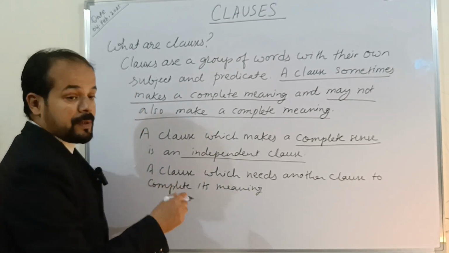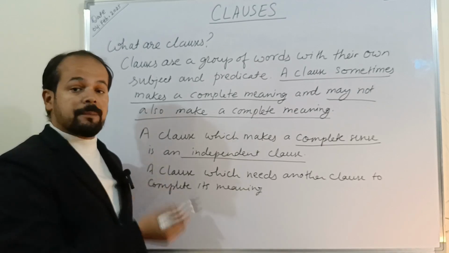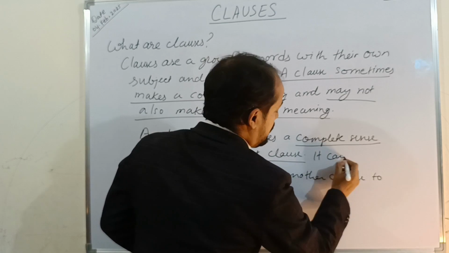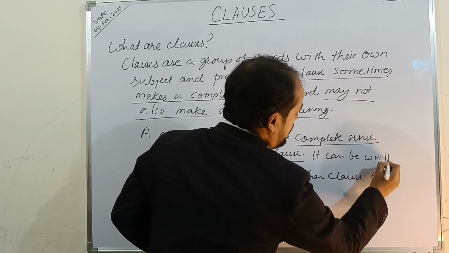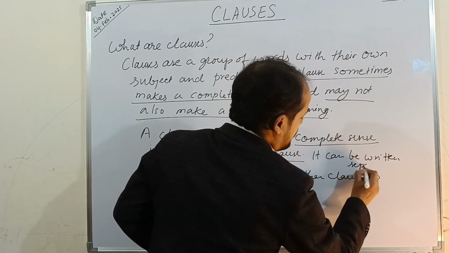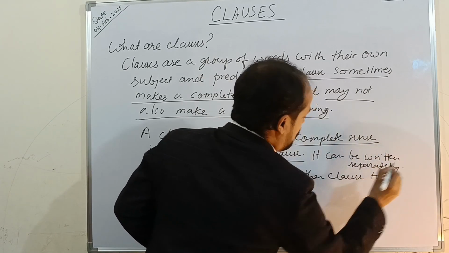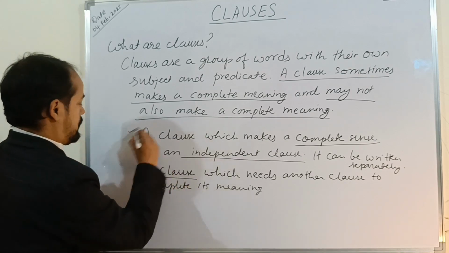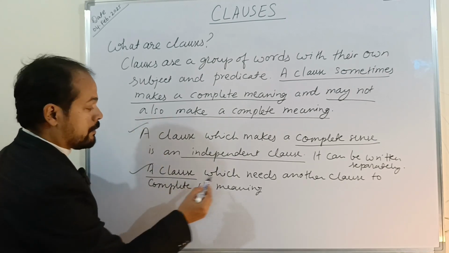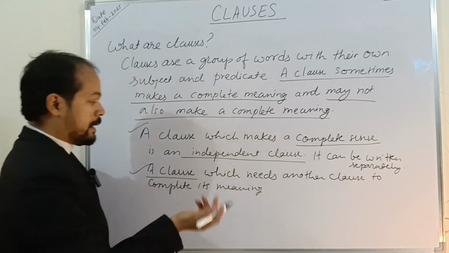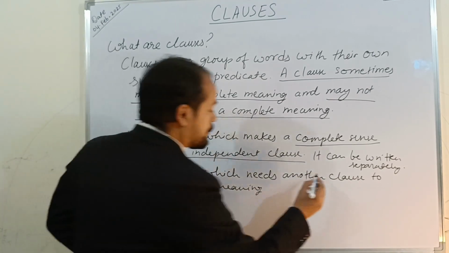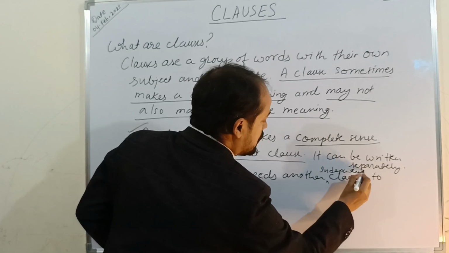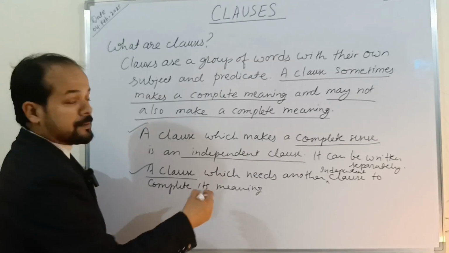A clause which cannot be written on its own, which cannot be written separately. An independent clause can be written separately. It doesn't require any support, right? Whereas a dependent clause is one which needs another independent clause to complete its meaning.